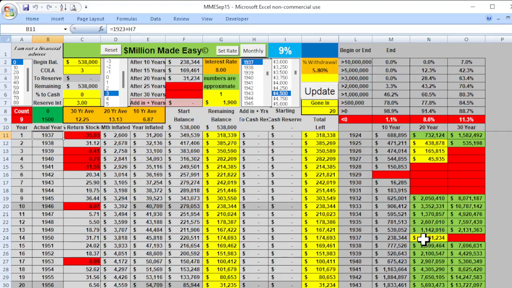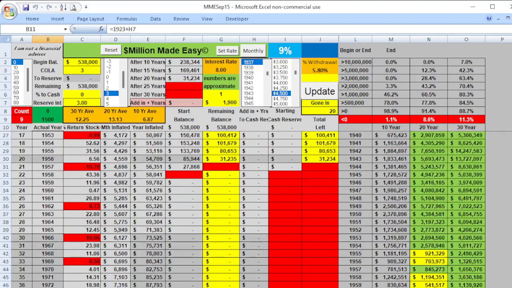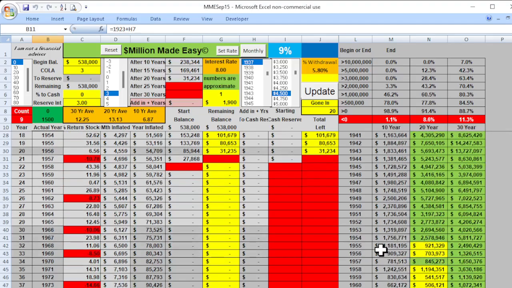You can't make it to the 21st year, but that's how this color coding works for this chart. Let me go down a little bit farther. Looks like 1955, you were going in the wrong direction, but look, it went back up because you had some really good years after that first 20-year period. That's what we do on this channel.